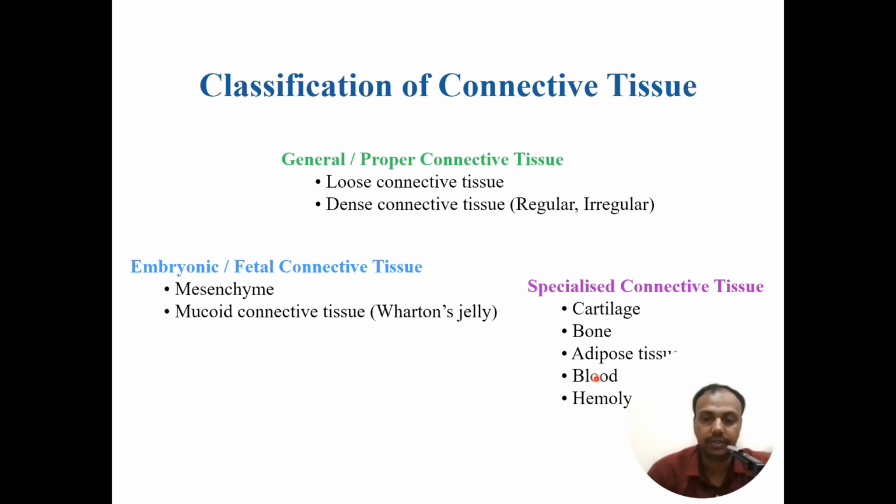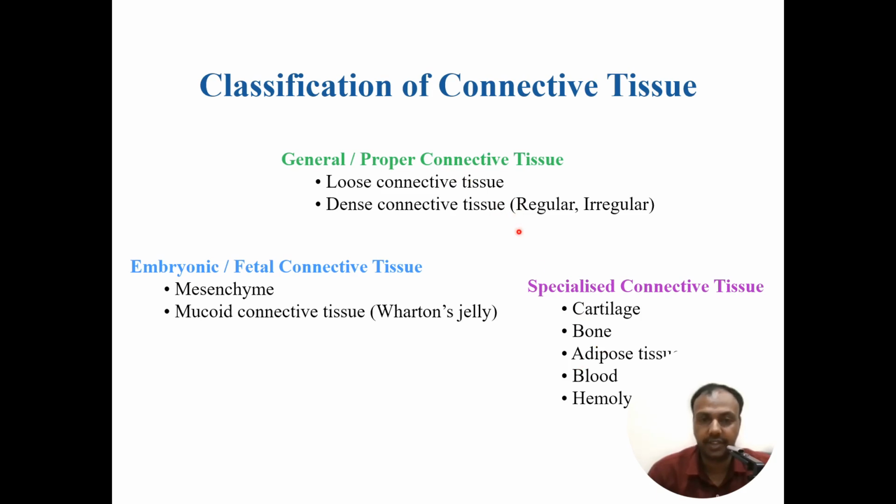These may not be fibroblasts. For example, in cartilage, the main cells are chondroblasts. In the bone, the main cells are osteoblasts, and they have a special function to perform. For example, cartilage and bone give support. Adipose tissue stores energy. Blood is for transport. So that is the main difference between a general and a specialized connective tissue.